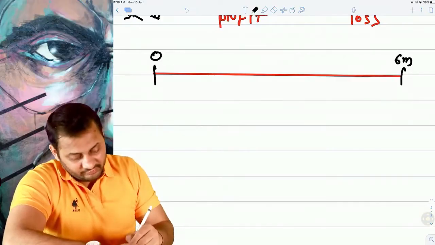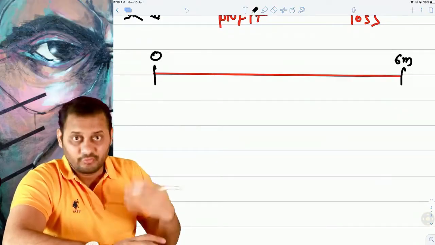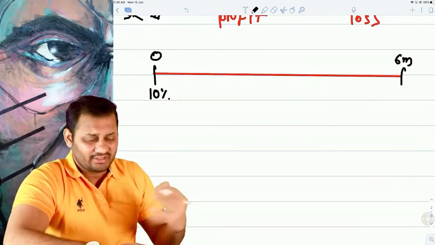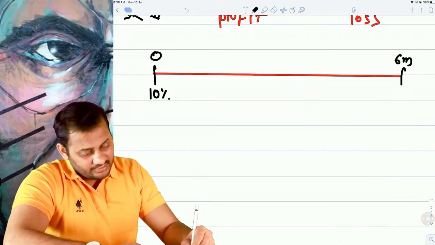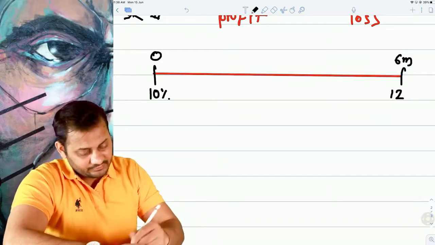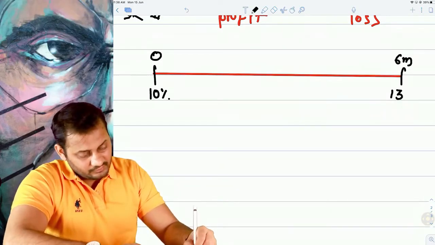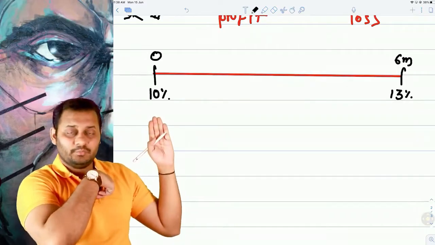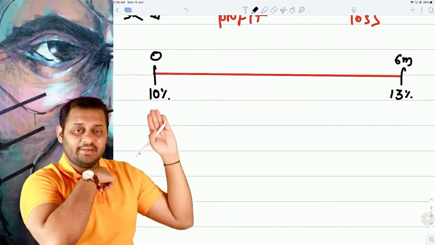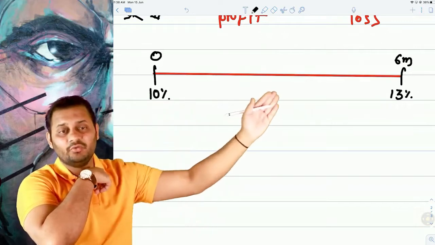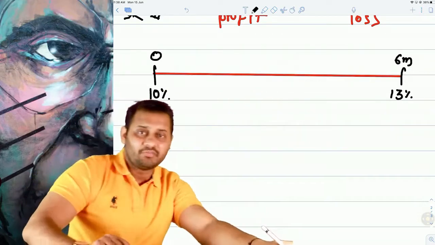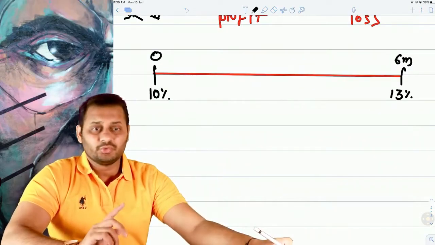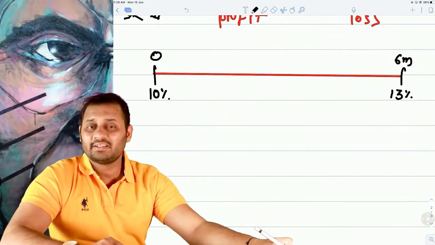So let's take for example today's floating interest rate. Today's interest rate is 10%, and you have this fear that the interest rate after 6 months may increase to 13%. That means I can take the loan of 1 lakh rupees at 10% today, and the same loan will cost me 13% after 6 months. Tell me one thing, do you think anyone wants to pay higher interest on the same amount?